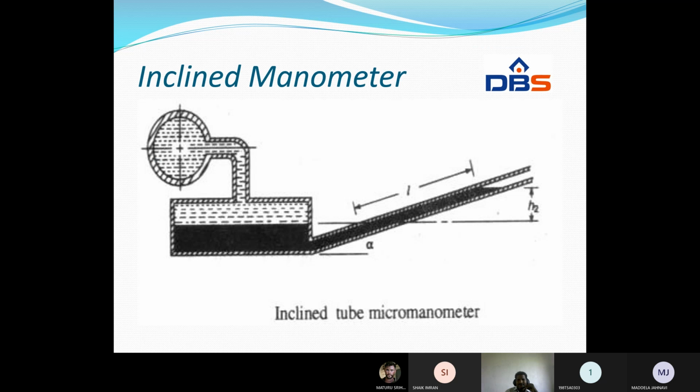This is the inclined manometer. See, this limb is inclined. It is making an angle theta with the horizontal surface. The height of the heavy liquid in the manometer tube above the common datum ZZ is H, and the length of the liquid level in the manometer is L. This is the inclined manometer.